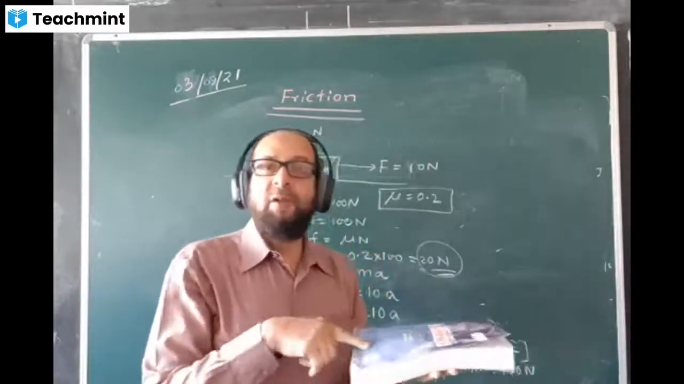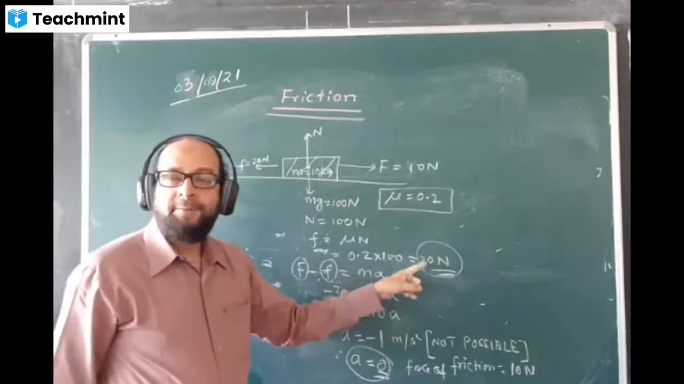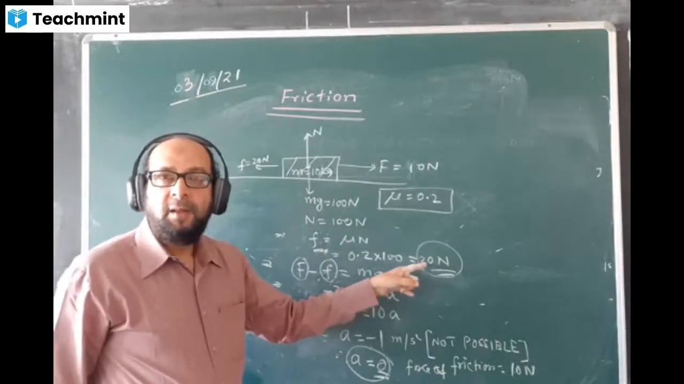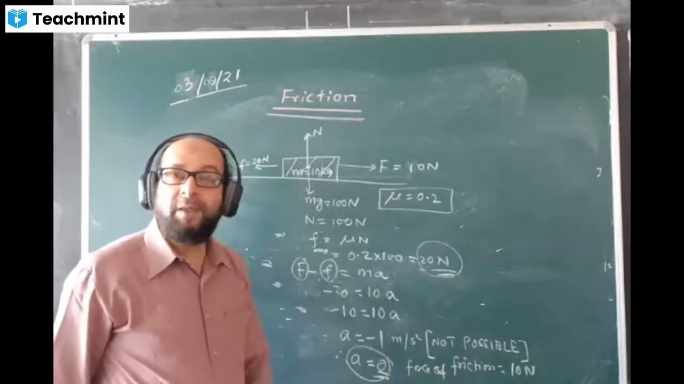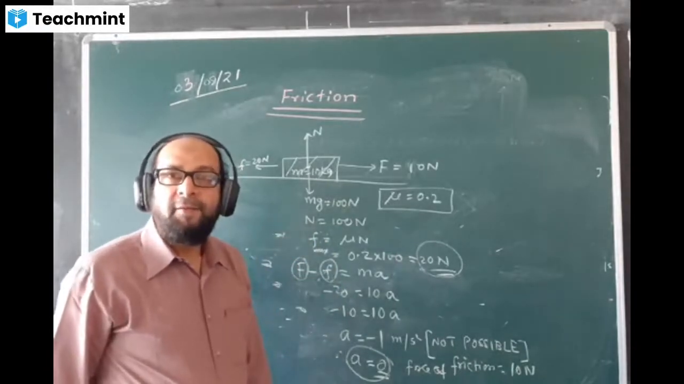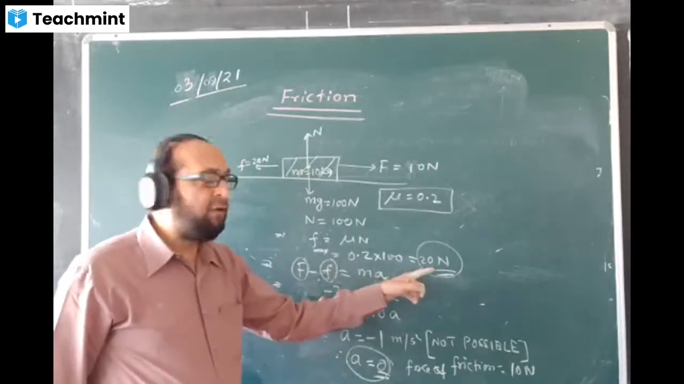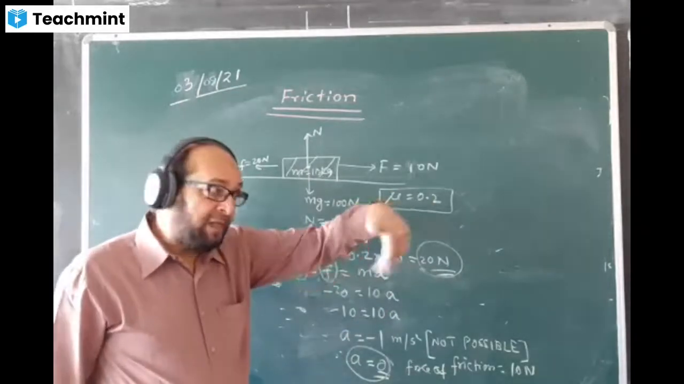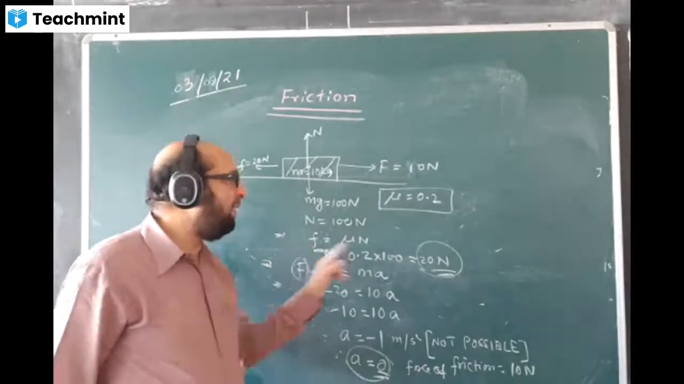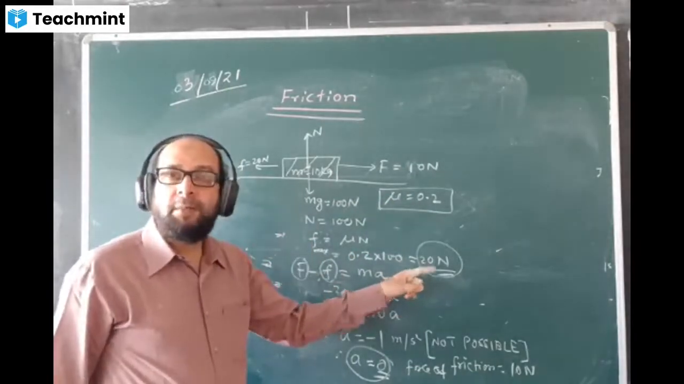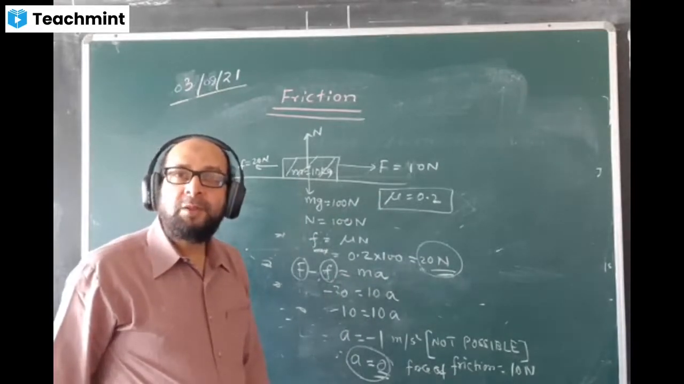Then the friction value will be equal to the maximum value of friction, which is 20 Newton here. I'm talking about this case. When the body starts moving, the friction value becomes 20. The value of friction cannot be more than 20 Newton, but it can have any value lesser than that. So this is called the value of limiting friction. This is the maximum limit. Have you understood my point, boys? Tell me.